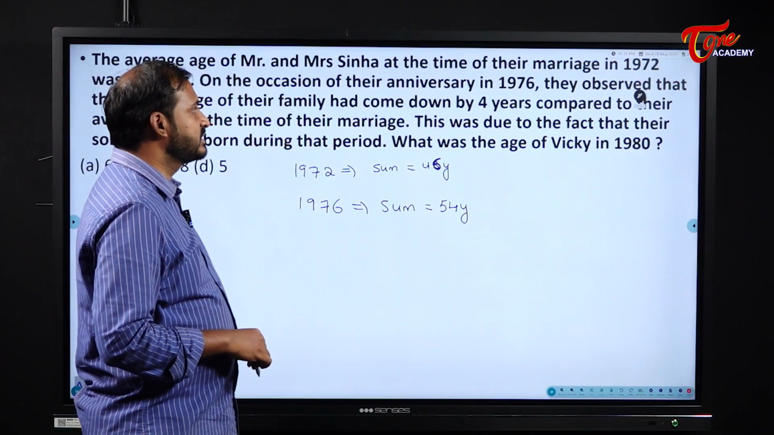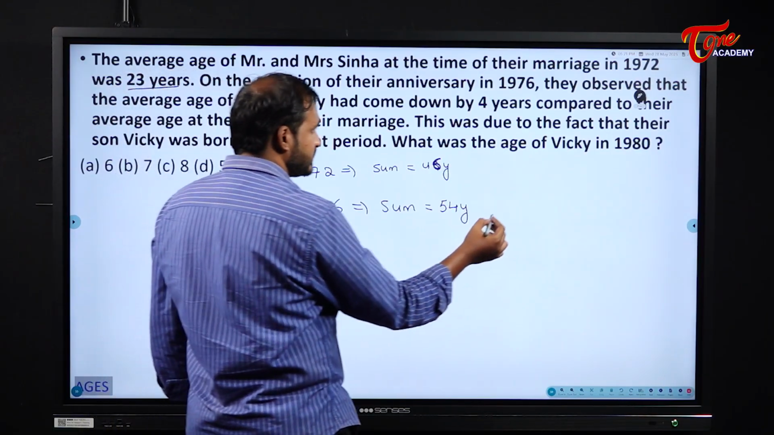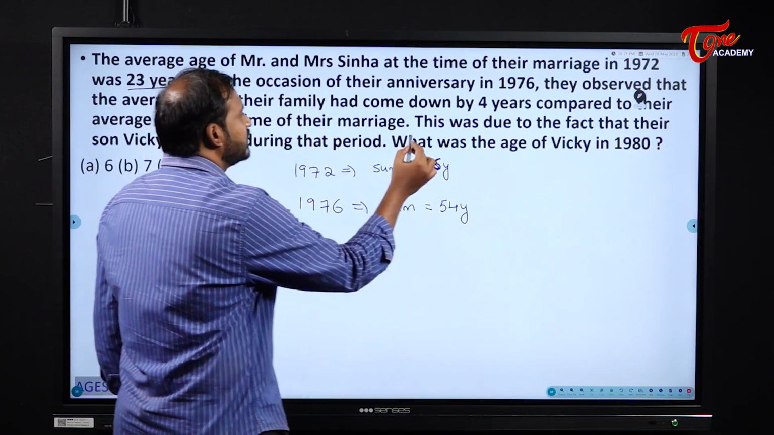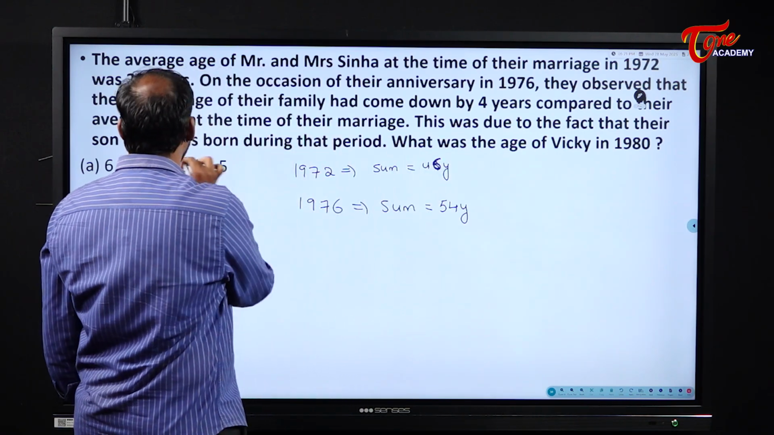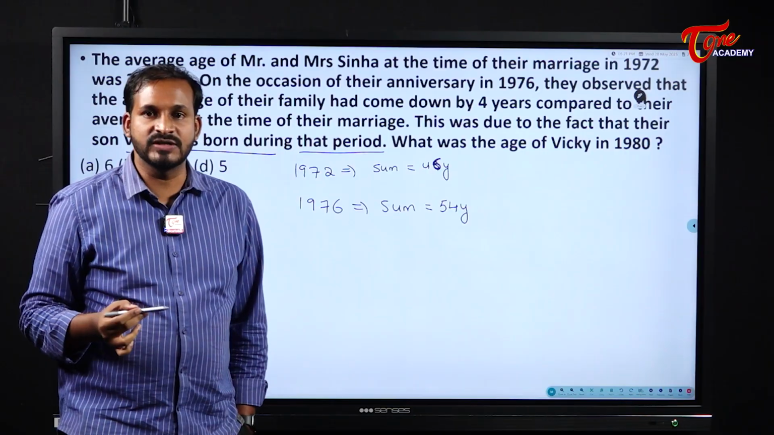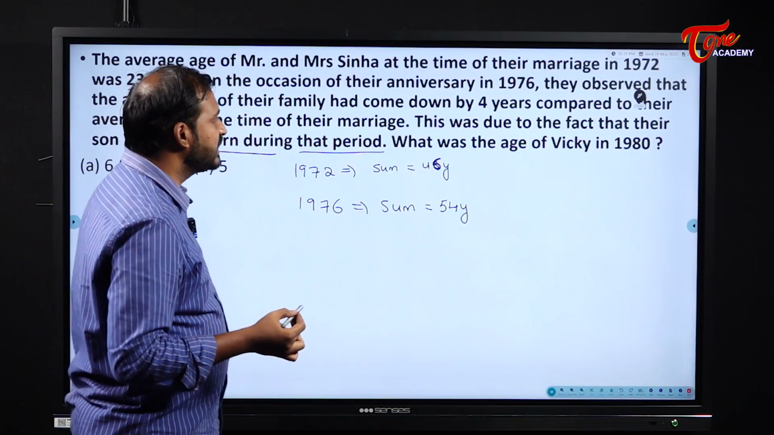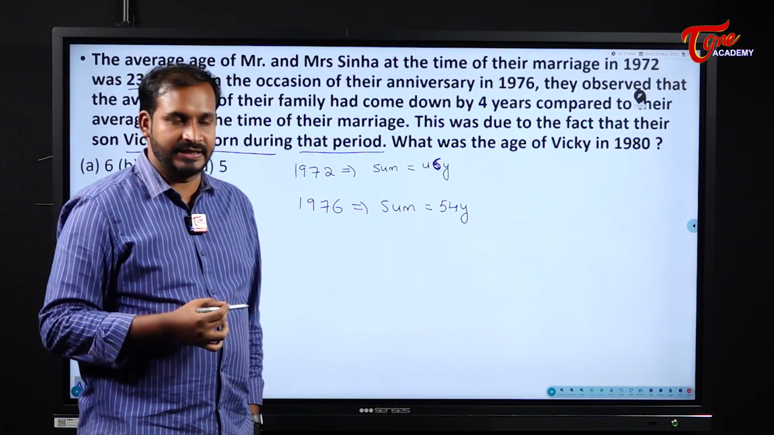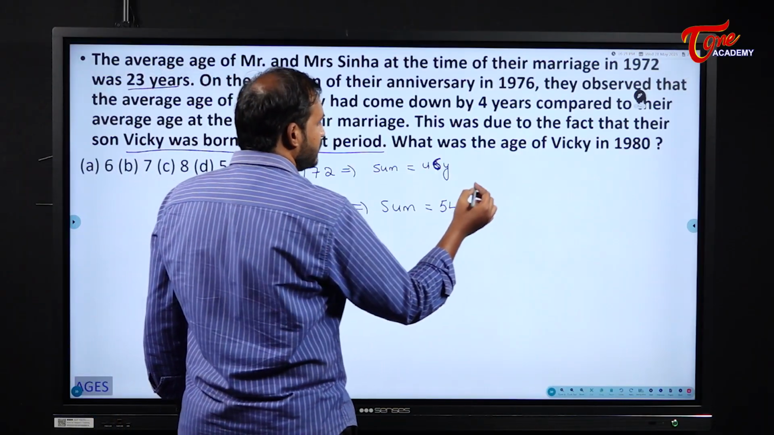Okay, right. Came down by 4. Okay, the average came down by 4 means in this case, because of what? This was due to the fact that their son Vicky was born during the period. Okay, their son Vicky was born during that period, and they are asking us what was the age of Vicky in 1980. Okay, now see here.